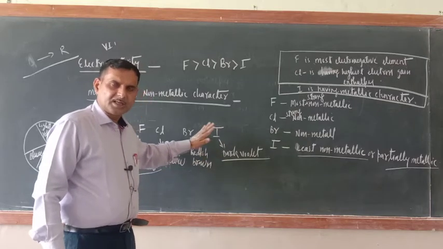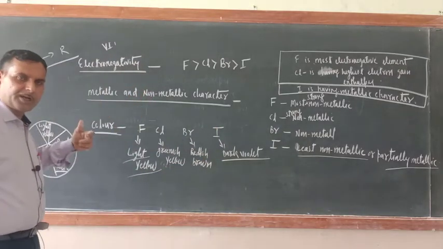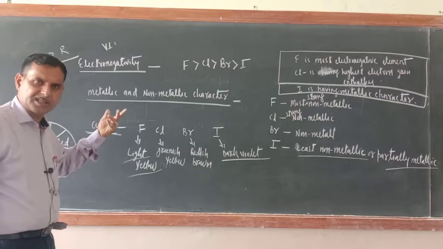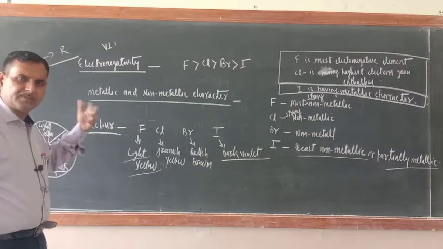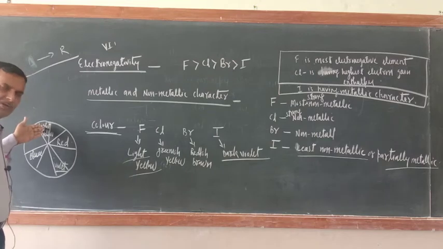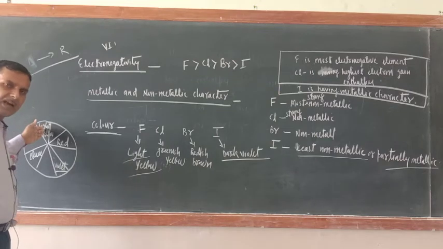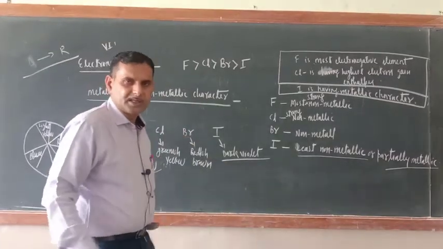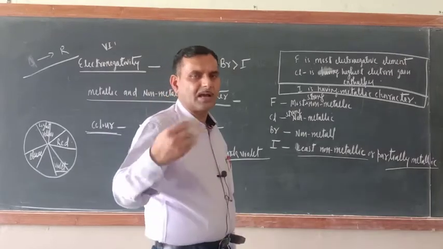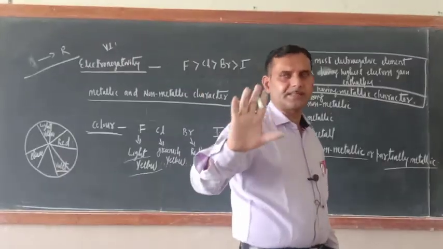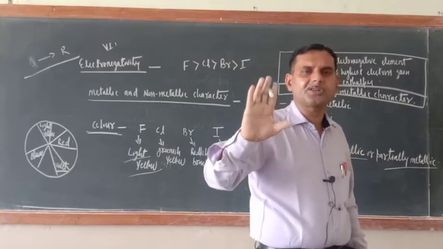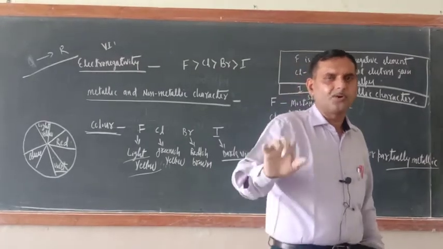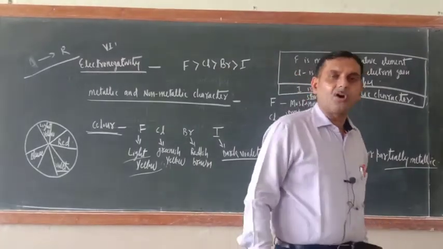Iodine size is large. So since iodine size is large, it requires less amount of energy for excitation of electron from lower energy level to higher energy level. So it will absorb the radiation which is having less energy. So the light yellow is the color, and if it will absorb light yellow, its complementary color is violet. That is why its color is dark violet. So this is all about the colors of halogen. So colors of halogen can be explained on the basis of complementary color theory of colors. Okay, over. The next one very important thing is oxidation state.